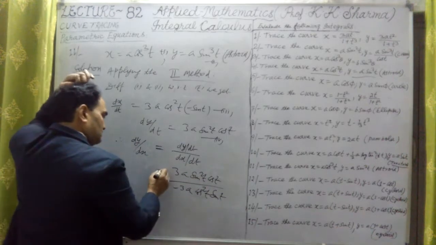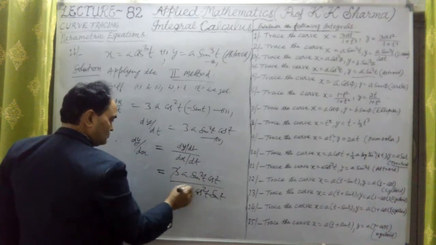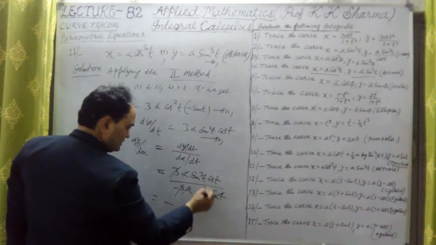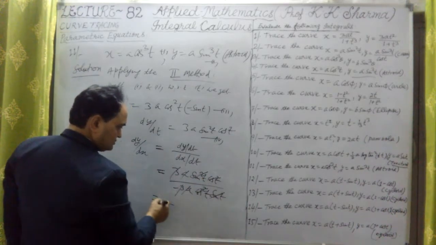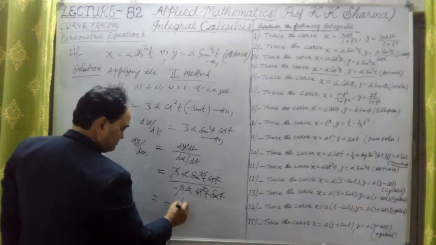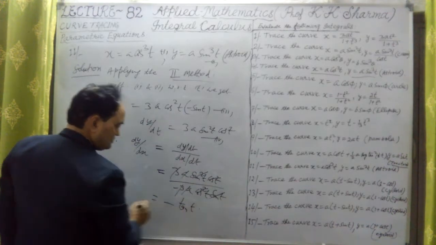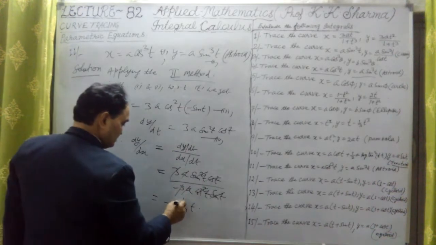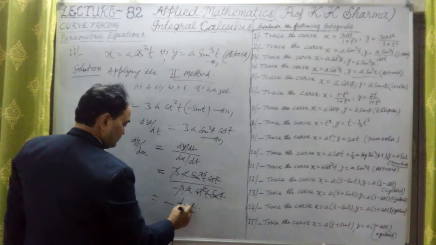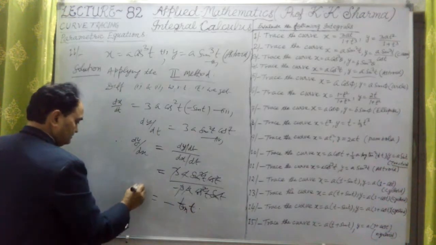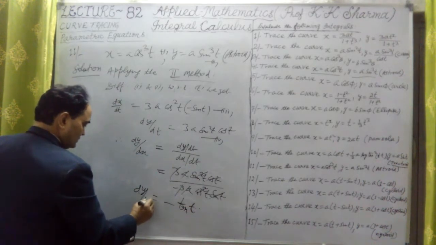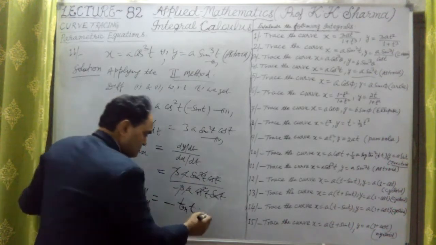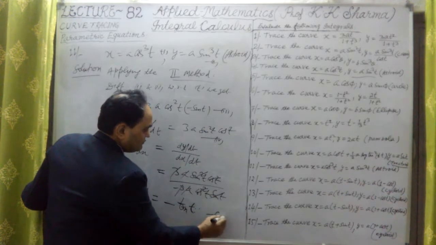Okay, so 3 cancels out, a cancels out, this is negative, one sin cancels out, one cos cancels out. It is sin t upon cos t, that means minus tan t. dy by dx here is minus tan t. Okay, this is the fifth equation.